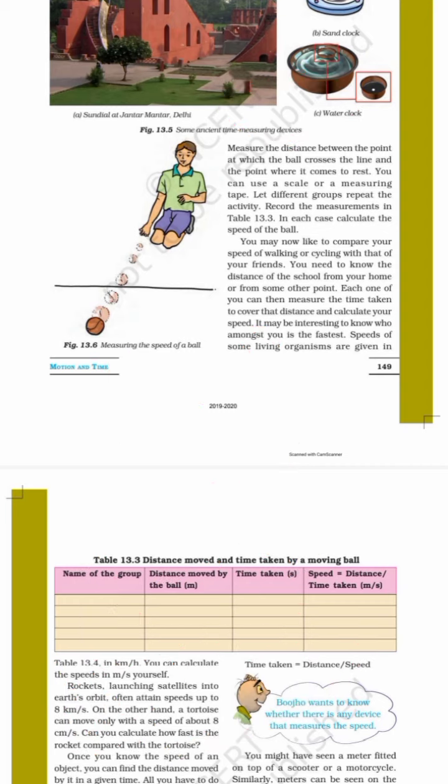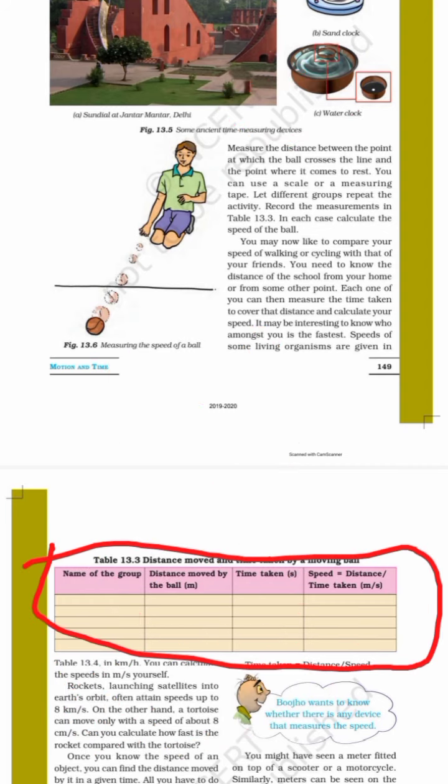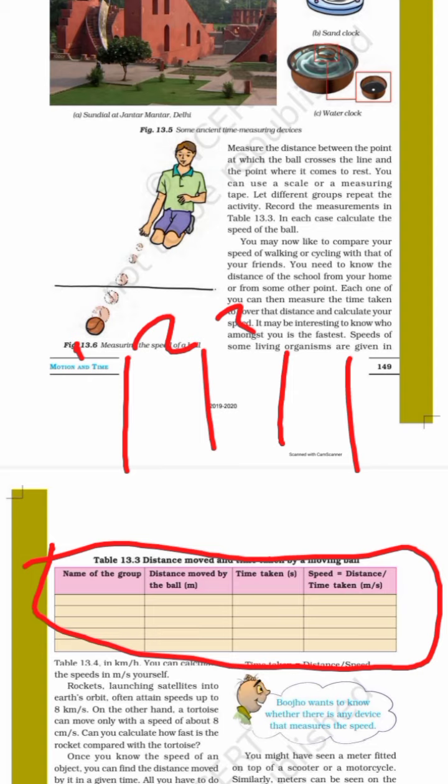So here you are given one table. What do you mean by this table over here? They have told you to make groups of students, that is, you can make 5 groups. You have to sit in one line. From here you have to throw a ball on the ground itself.